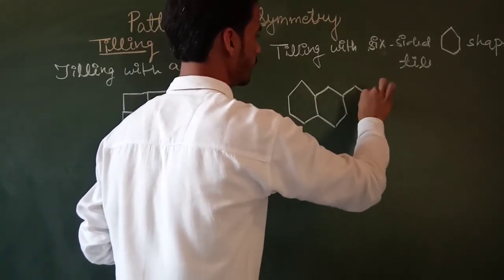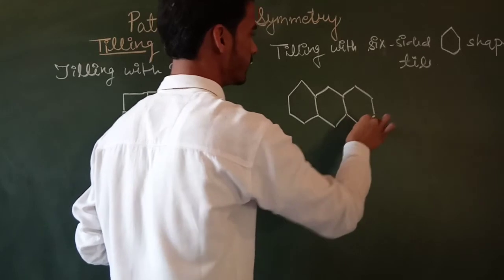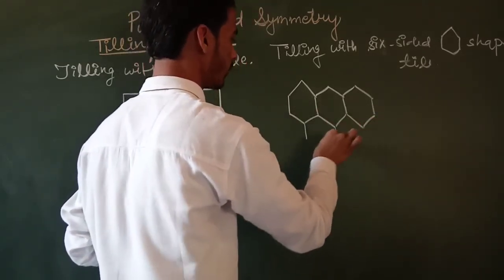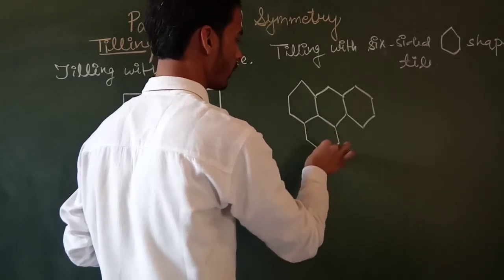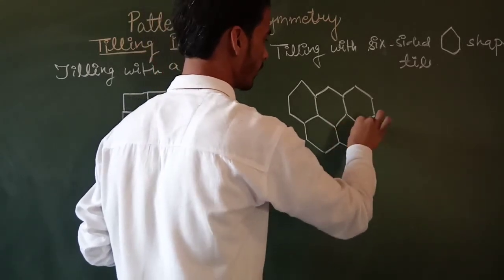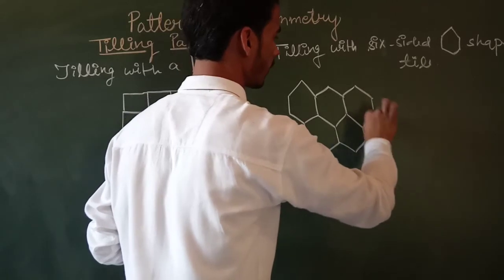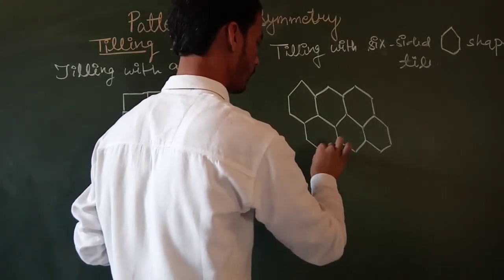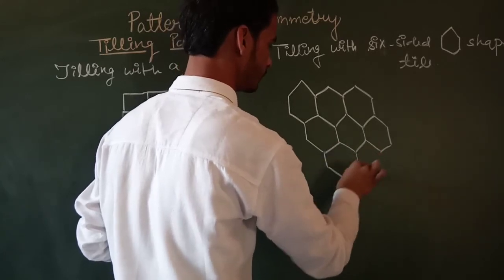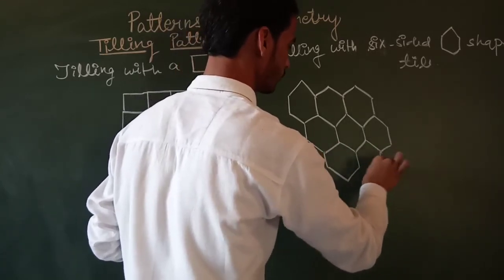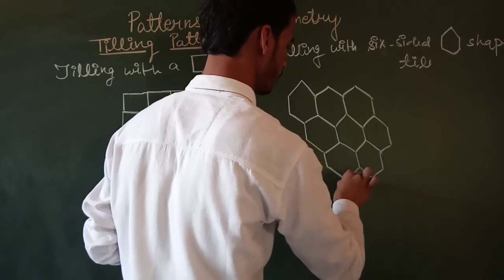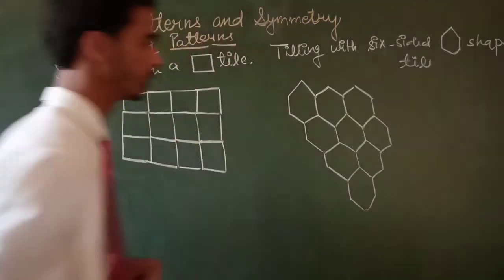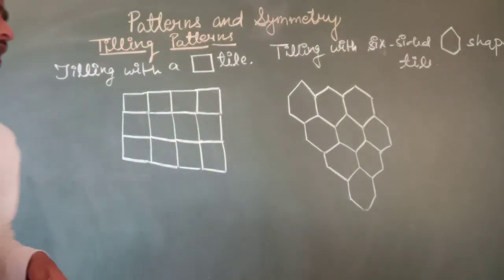You can see here that is a six-sided shape. That is tiling with a six-sided shape tile.